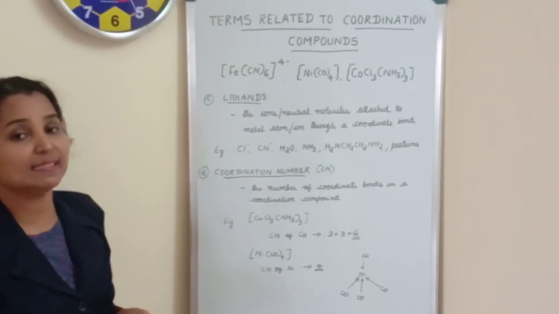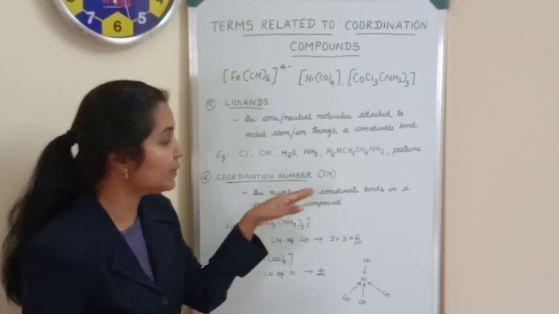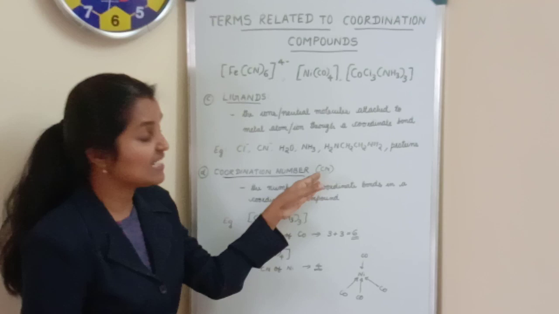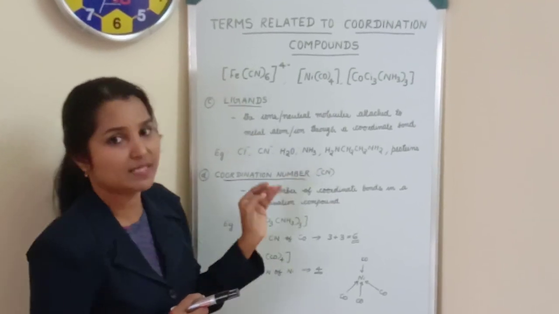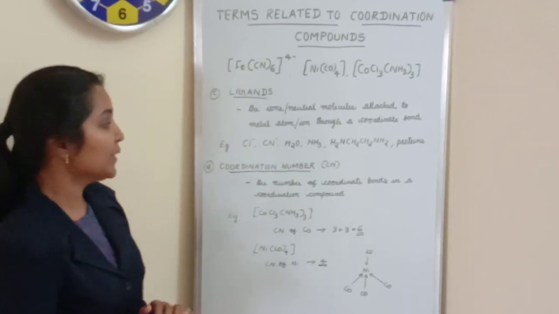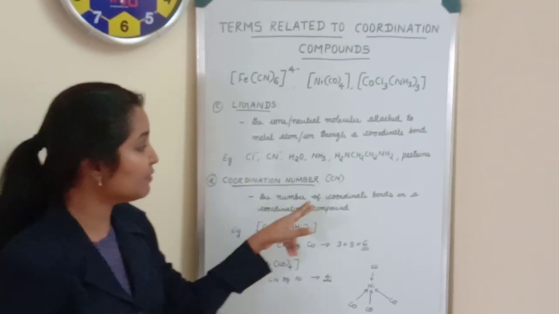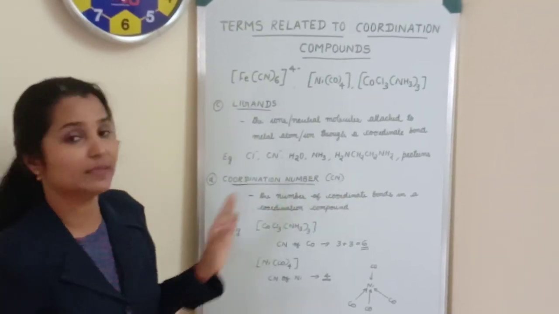And then the next term is coordination number of the central metal atom or ion. This can be referred to by writing CN, coordination number of the central metal atom or ion. So the coordination number of the central metal atom or ion is the number of coordinate bonds in a coordination compound.